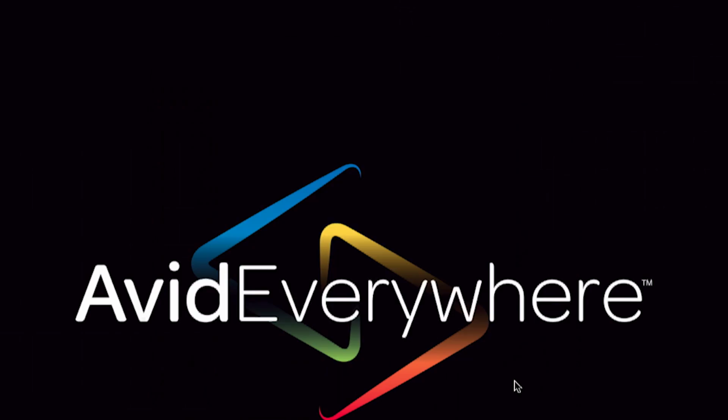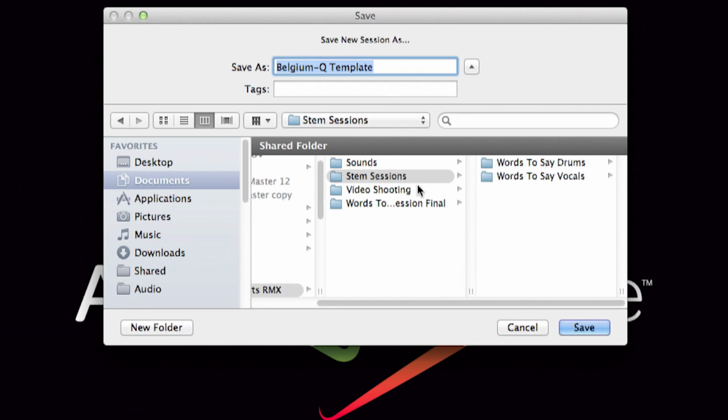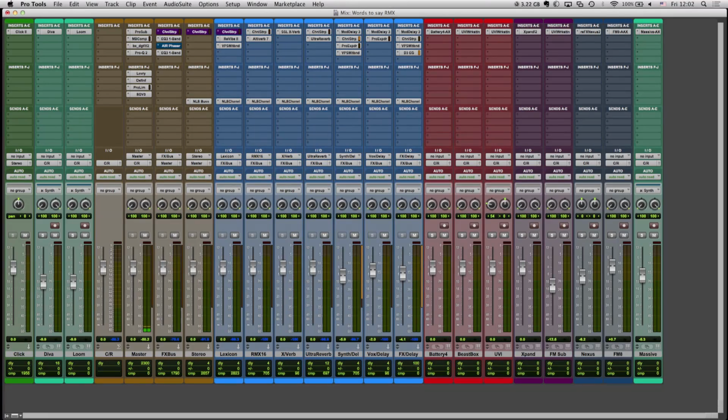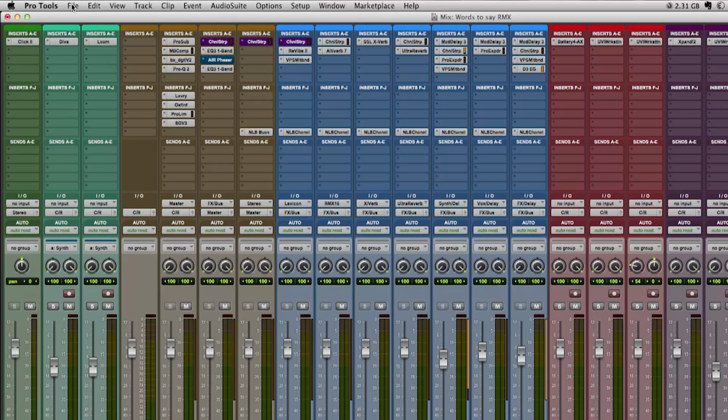When opening a session from such a template, a new session folder will automatically be created. I will save this as Words to Say Remix. This way you never overwrite your template and all of your audio being used in your new project will be located in one directory. I changed the tempo of the session to 123 BPM